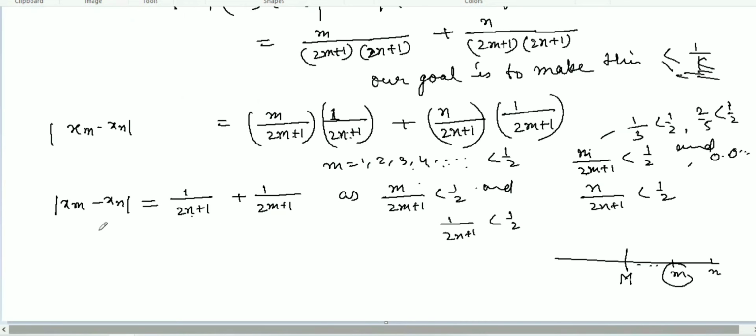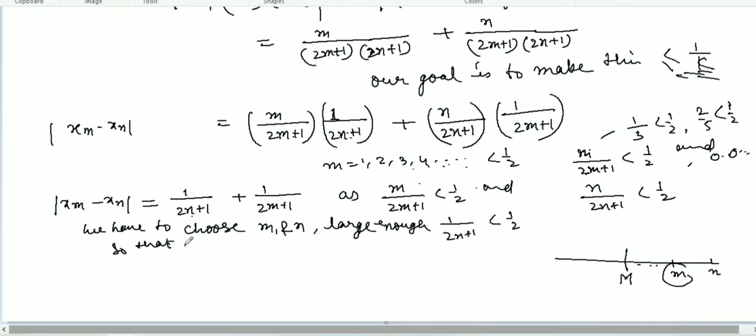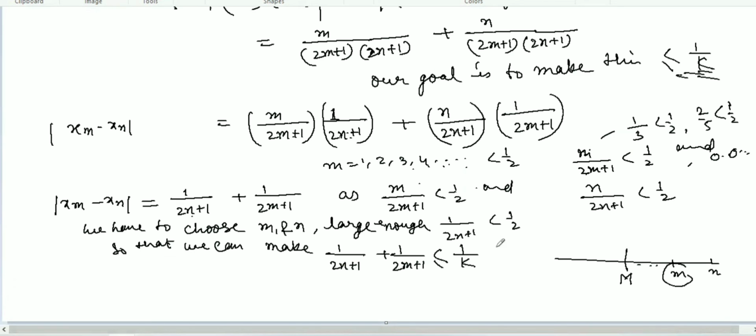So you can write: we have to choose m and n large enough so that we can make 1 over 2n plus 1 plus 1 over 2m plus 1 less than or equal to 1 over k. This should be our goal. Okay. If this holds, then we can prove that this is a Cauchy sequence.